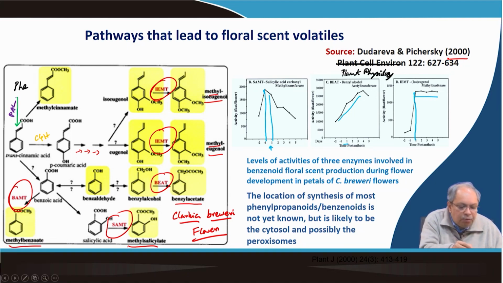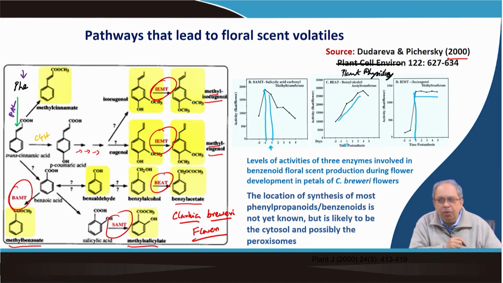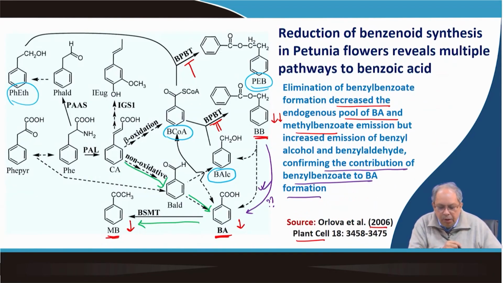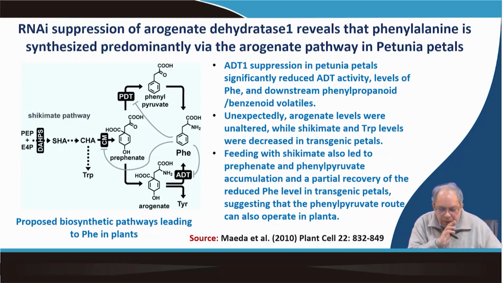So, phenylalanine, and we know how phenylalanine is formed. Phenylalanine is formed from the shikimate arogenate pathway. Okay. So, here is your phenylalanine and here is the tyrosine. It comes from arogenate, and arogenate is basically coming from prephenate, and prephenate is coming from chorismate.